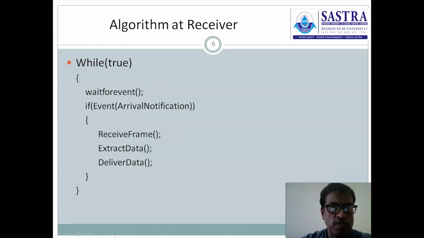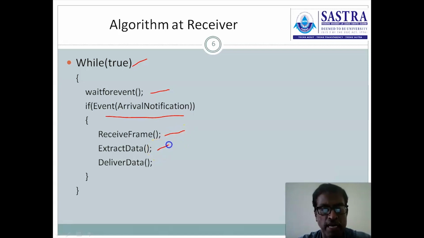Come to the receiver side. Again, as I said previously, on the receiver side we also have an infinite loop. The while loop takes the true parameter. And next, it is waiting for the event arrival notification. Frame arrival notification is the event. If such an event occurs at the receiver, immediately control enters here and it executes the receive frame procedure, and the receive frame procedure receives the frame and extracts the data, and then the extracted data is delivered to the network layer by the data link layer. This is the algorithm executed at the receiver.